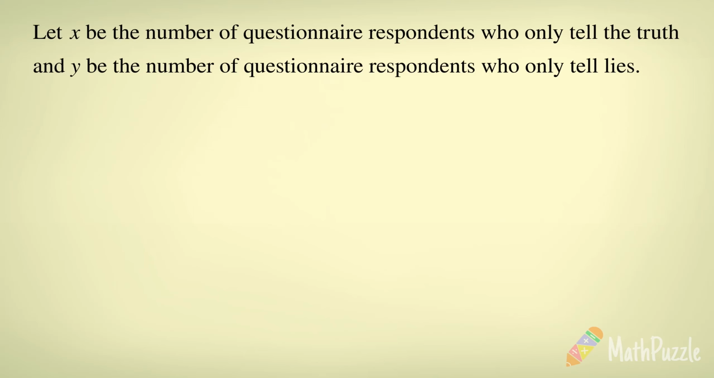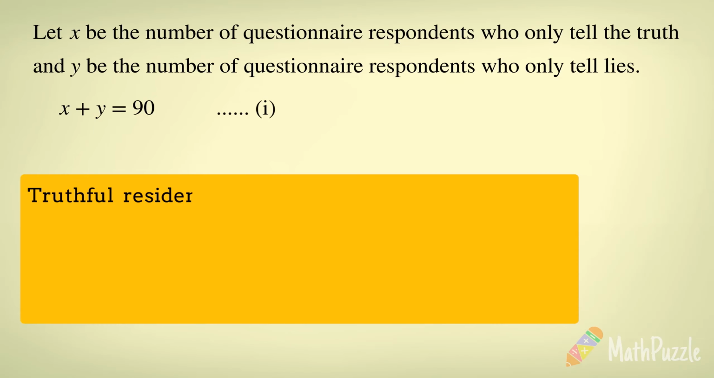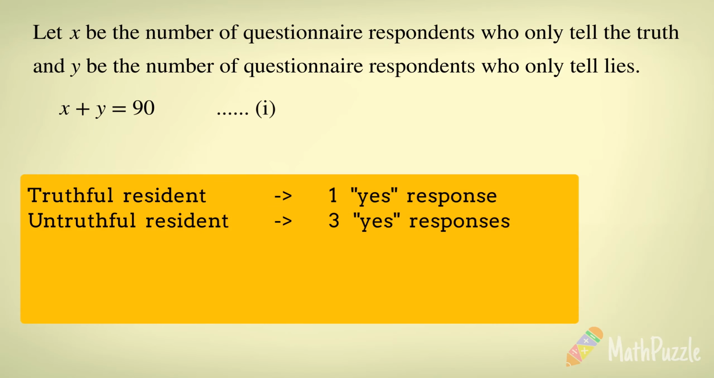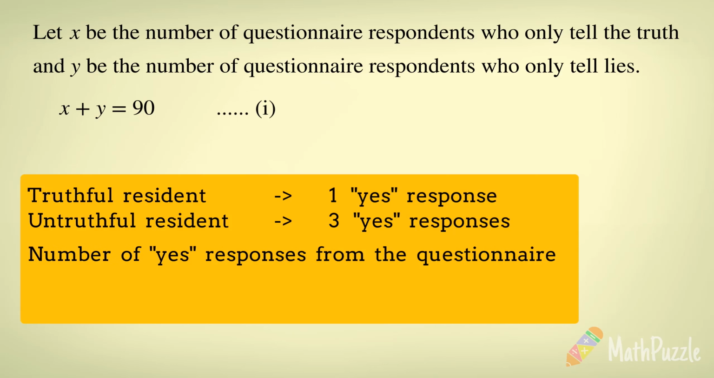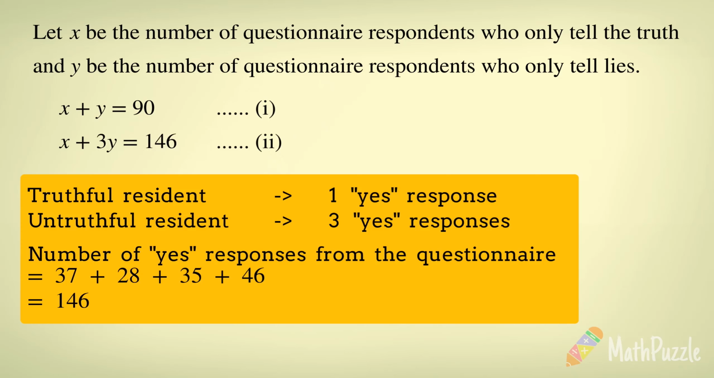In total, there are 90 residents who have filled out the questionnaire. Hence, we can establish equation 1: x plus y equals 90. When a truthful resident responds, they provide 1 yes response, while a liar provides 3 yes responses. Combining the result from the questionnaire, we have 146 yes responses. This leads us to equation 2: x plus 3y equals 146.